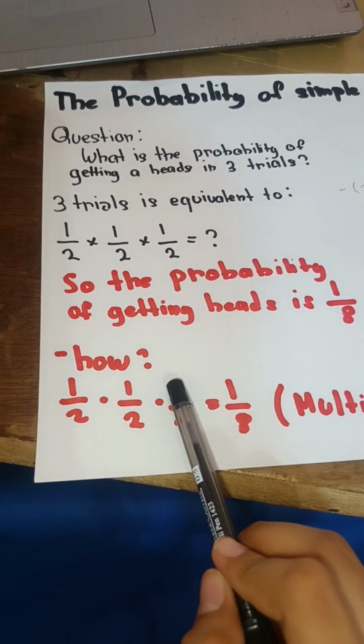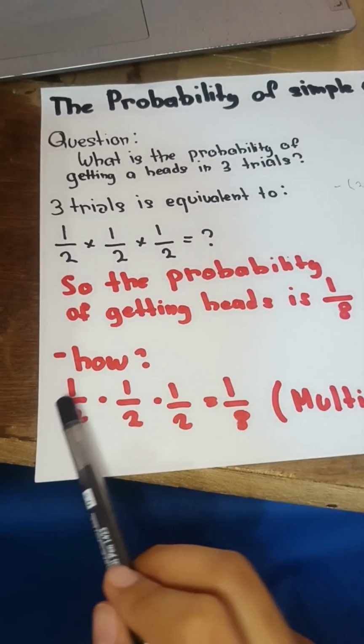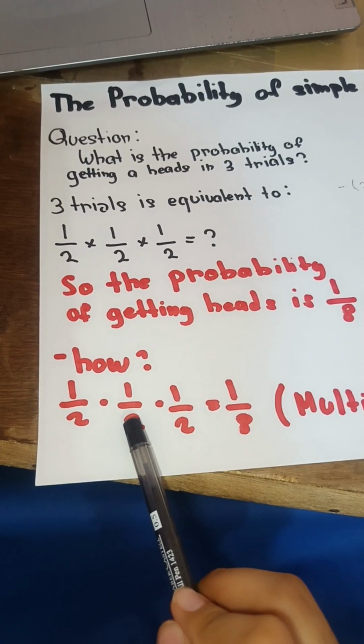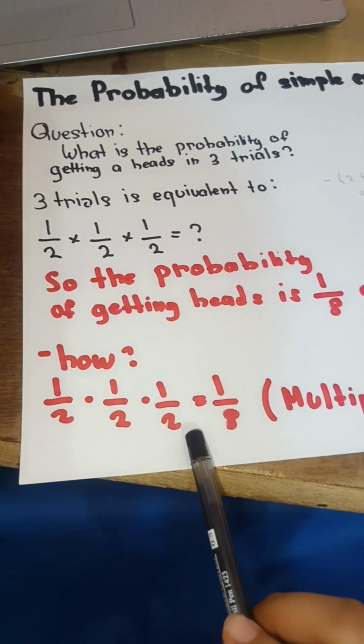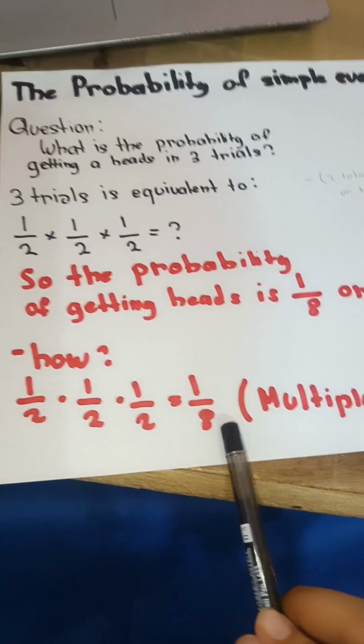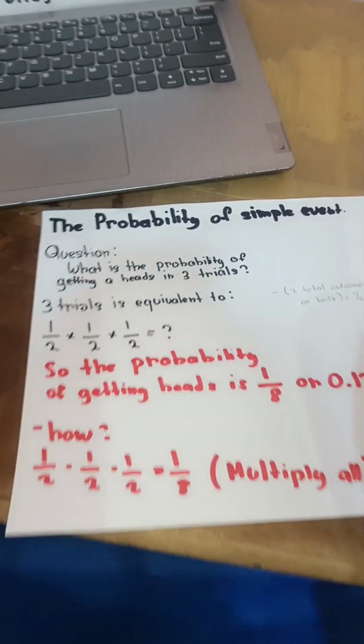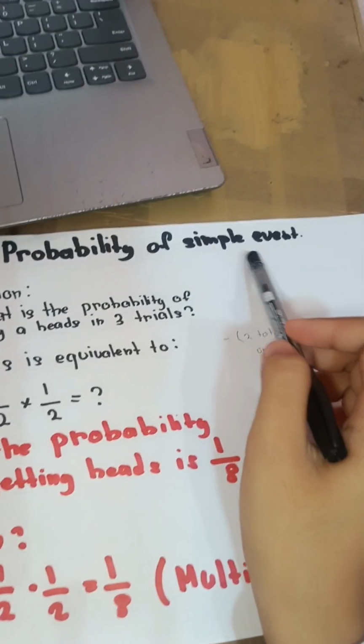1 times 1 is 1, 1 times 1 is 1. 2 times 2 is 4, then 4 times 2 rather is 8. So that's how you get the probability of a simple event.